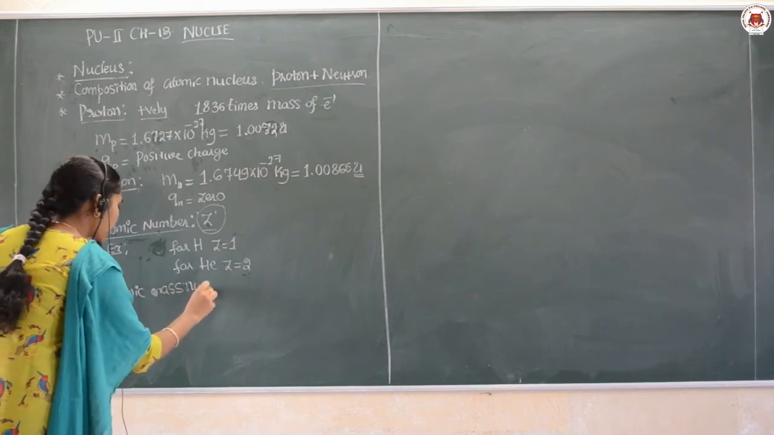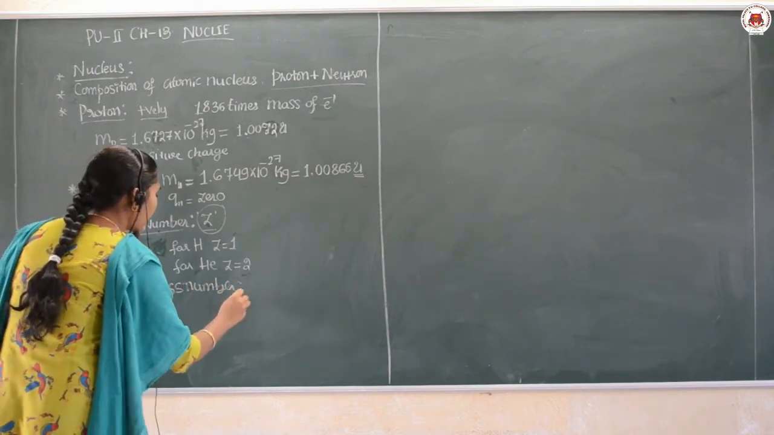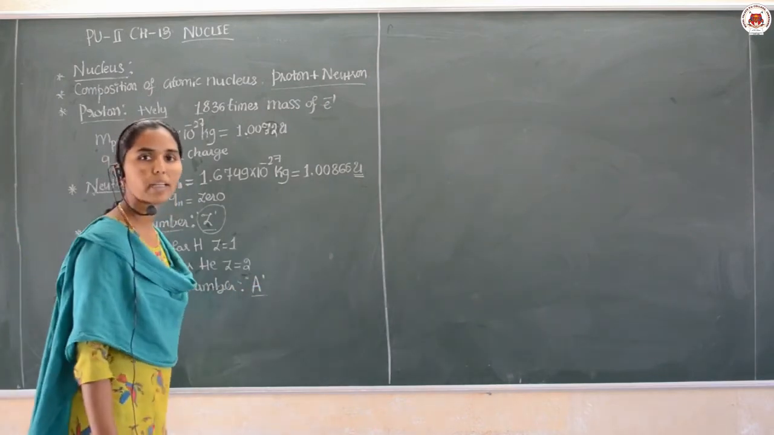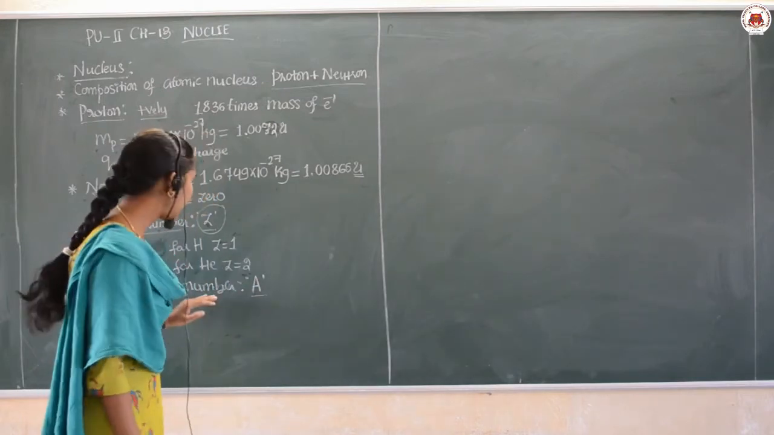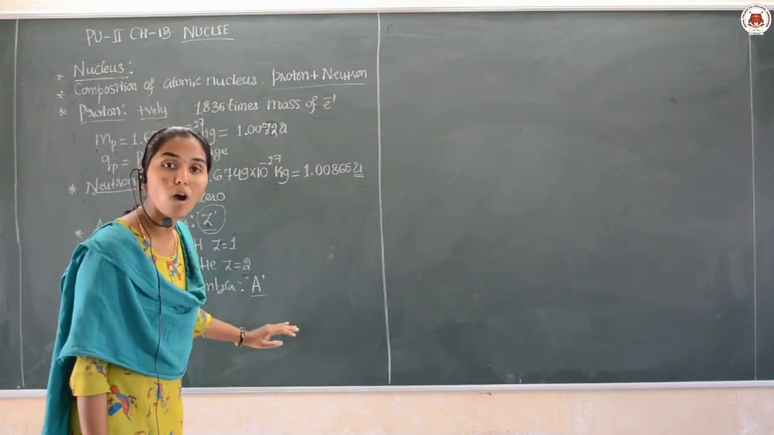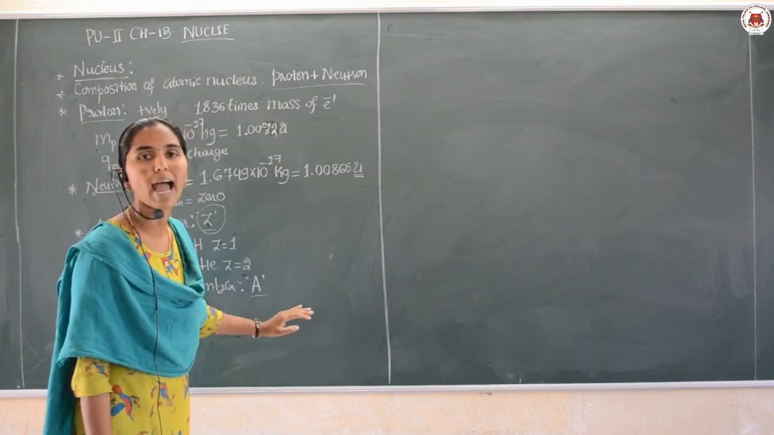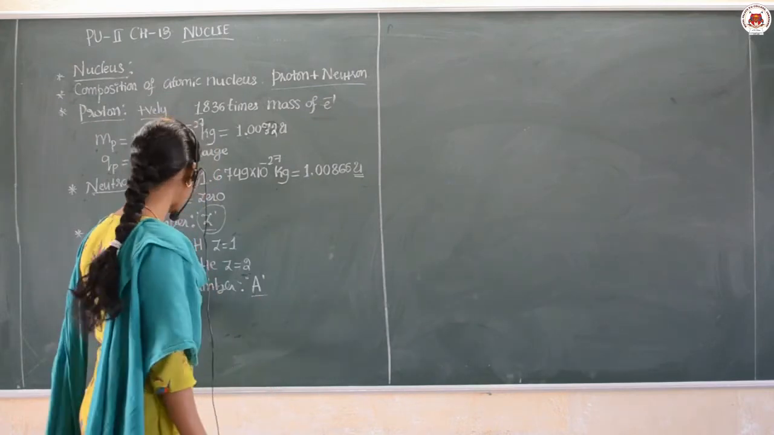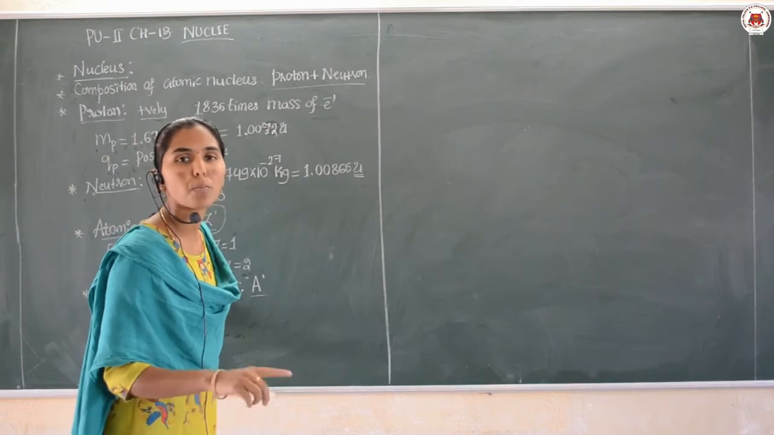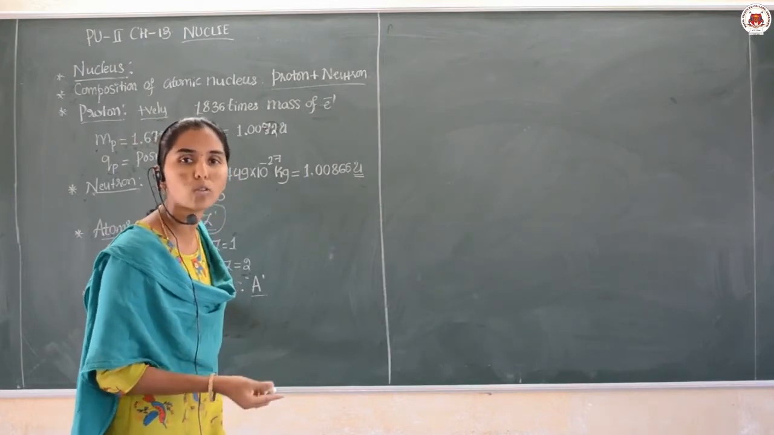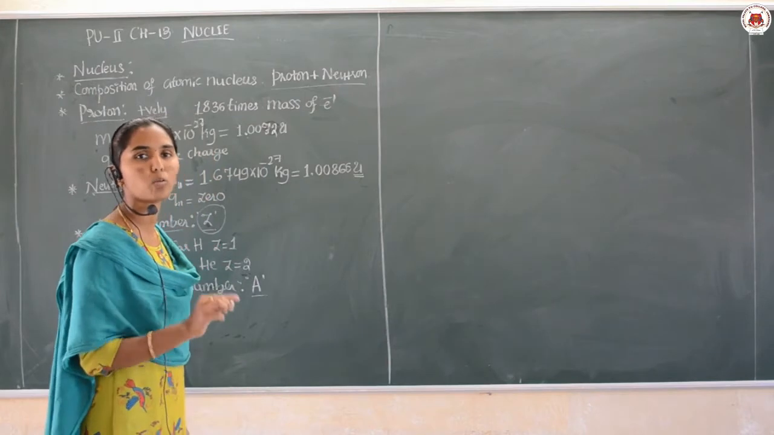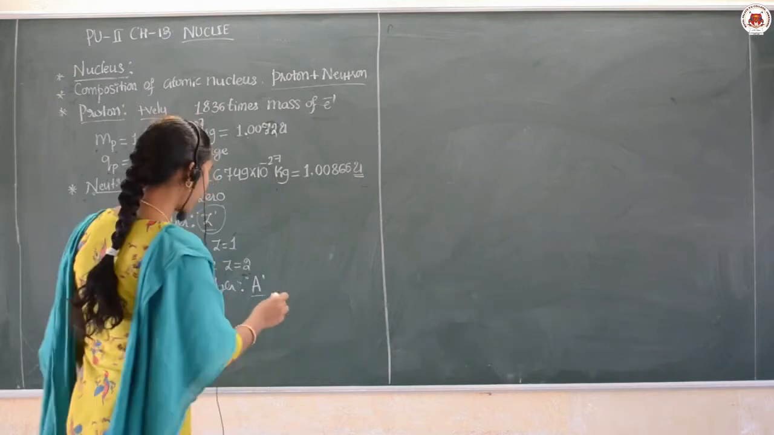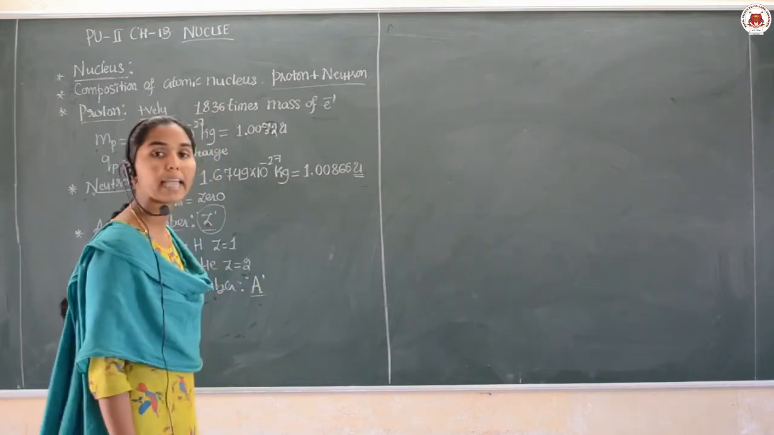Atomic mass number. The atomic mass number is denoted by the letter A here. What is the atomic mass number? It is the sum of the total number of protons and neutrons present inside the nucleus. The atomic mass number is given by the sum of total protons and neutrons present inside the nucleus. Yes, and this is denoted by the letter A here.